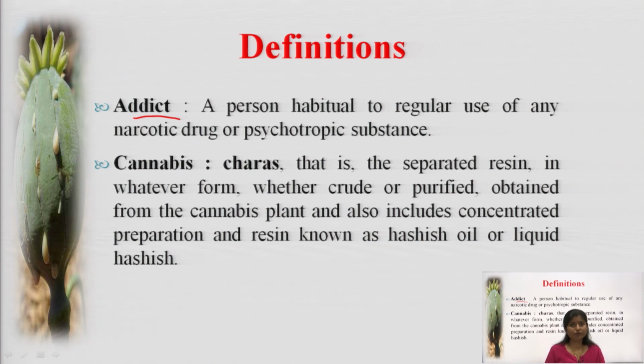For example, we can say that a person is addicted to tea. Tea also has caffeine, which is a psychotropic substance that affects the brain. Some people are habitual of taking tea. That is a common example to explain the term addiction. The addict is the person and the property is known as addiction.